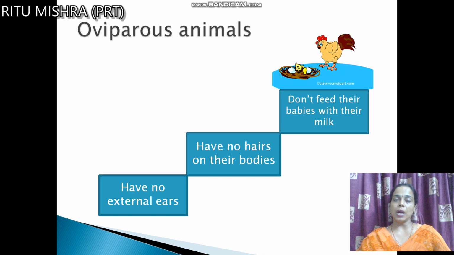So children, now I think you are all well aware of the characteristics of oviparous and viviparous animals, or we can say the animals who give birth to their young ones, or the animals who lay eggs. You can easily judge by seeing the outward appearance whether this is an egg laying animal or a birth giving animal, whether it is giving birth to the young one or giving eggs. So this is all about today's topic, and after that we will study about the animals and their young ones.